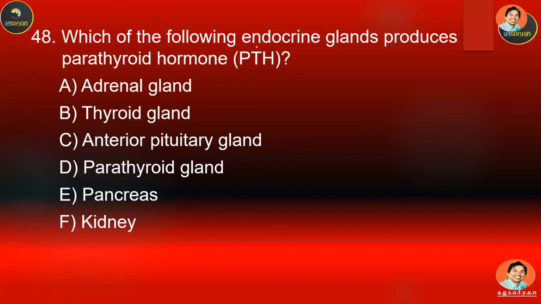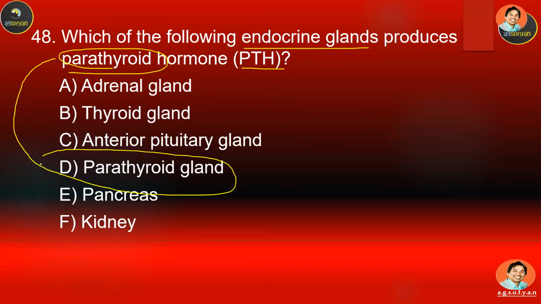48. Which of the following endocrine glands produce PTH? A, B, C, D, E, or F. This should be easy. The name of the hormone tells you the name of the gland, which is the parathyroid gland.